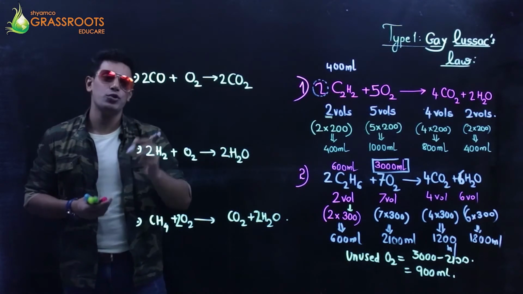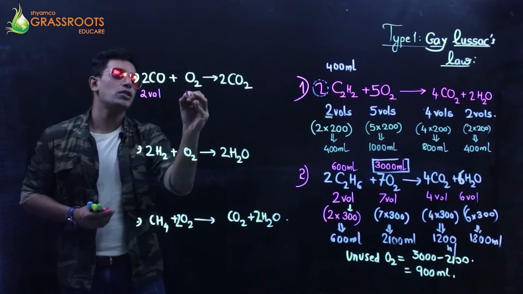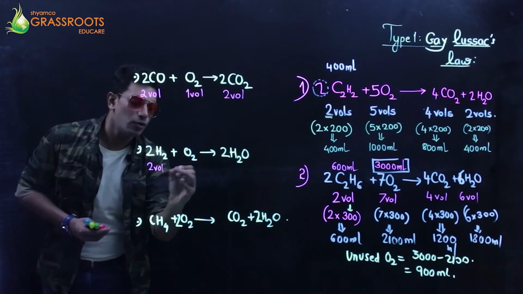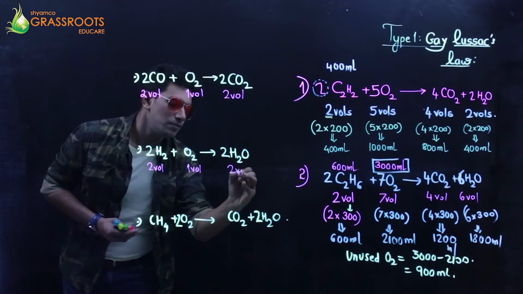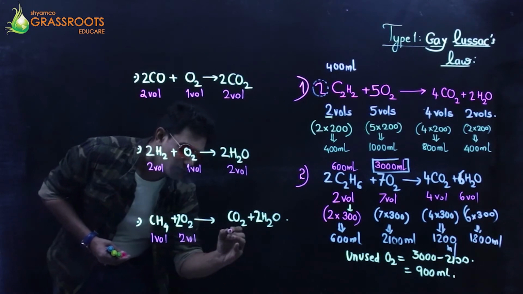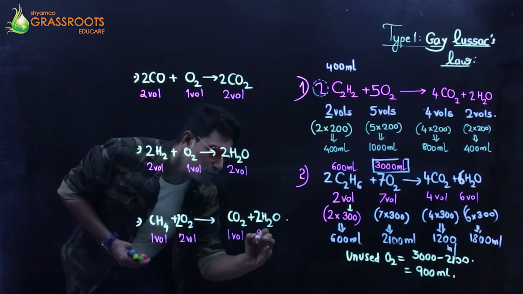Just underneath them, you can write down the volumes. 2 volumes, 1 volume, 2 volumes. 2 volumes, 1 volume, 2 volumes. 1 volume, 2 volumes. That's what I said. Gay-Lussac is about the volumes.